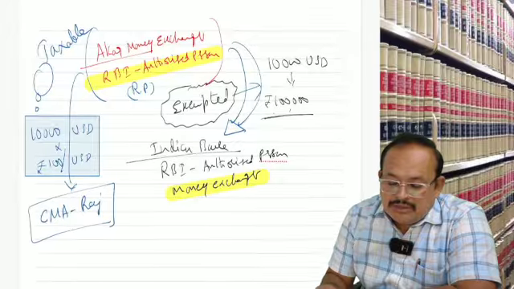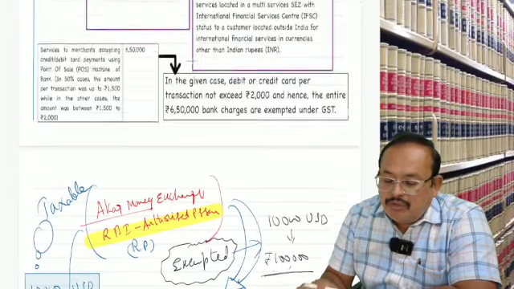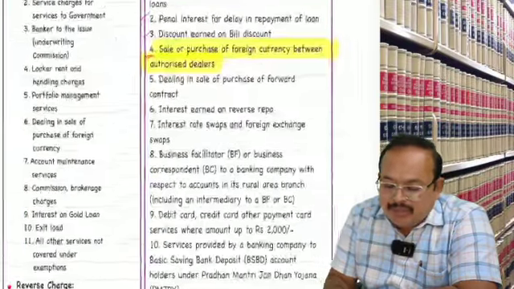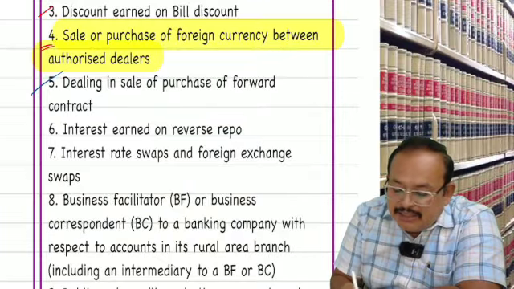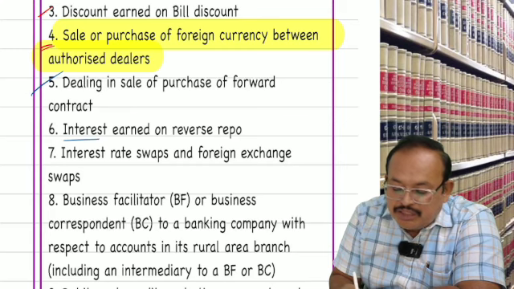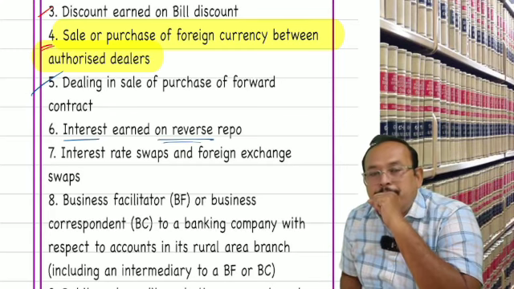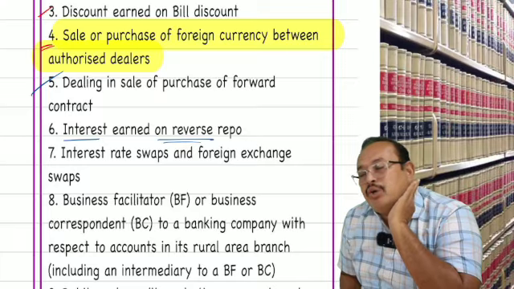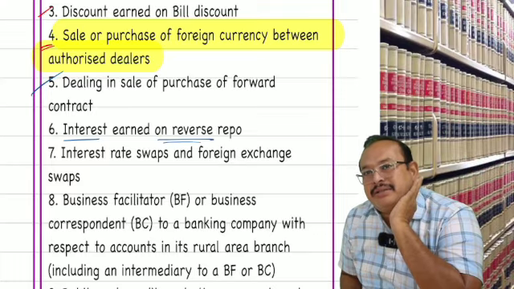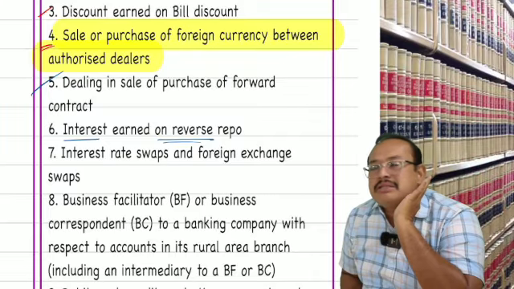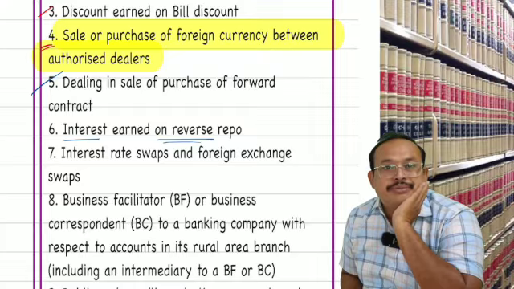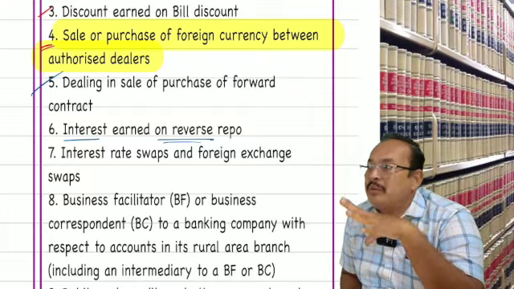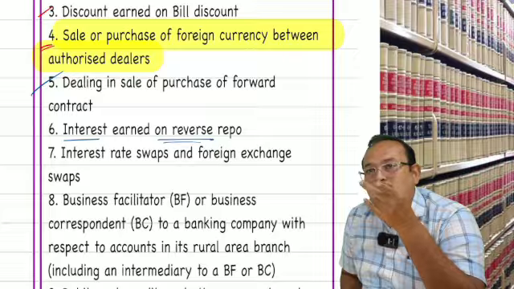Good. Now wait and listen. I will send you the paper also. One minute. Dealing in foreign exchange is completed. Next, interest on reverse repo. You have to understand repo, a repurchase agreement, and reverse repo, a reverse repurchase agreement. This terminology comes across when you go for audit to banking companies, or when you are working in the banking sector. What is repo? What is reverse repo?